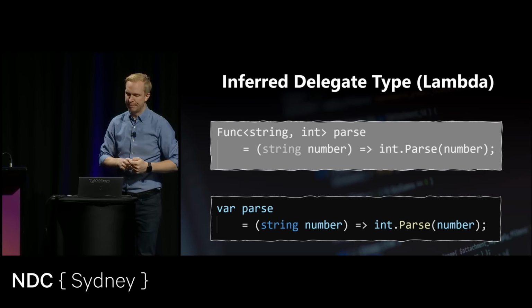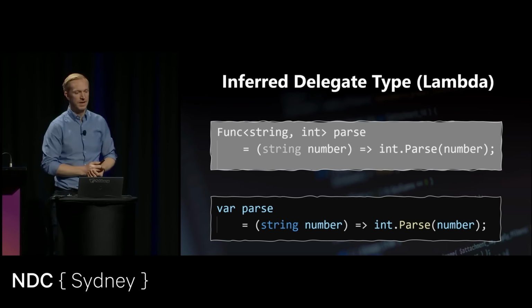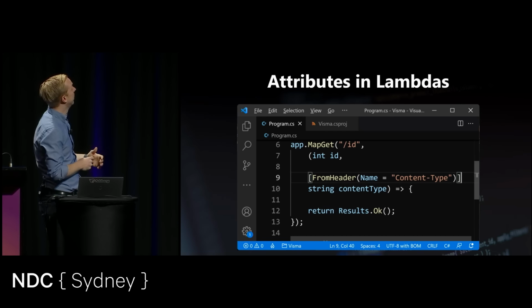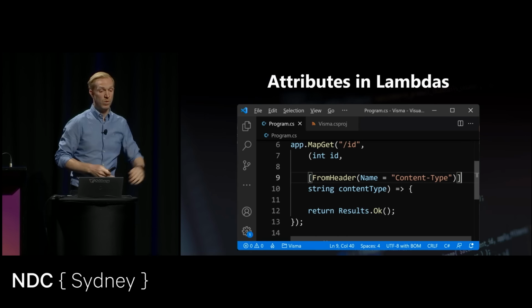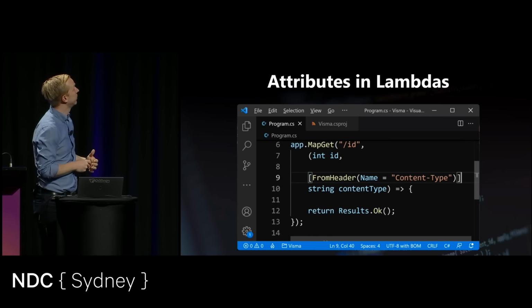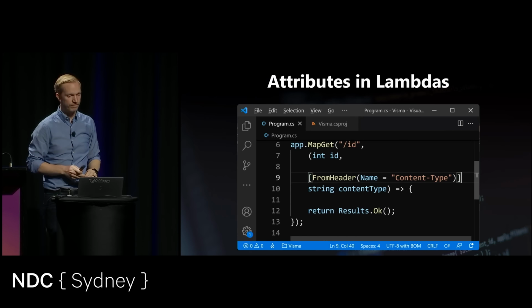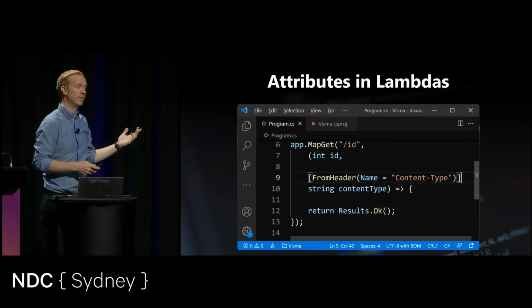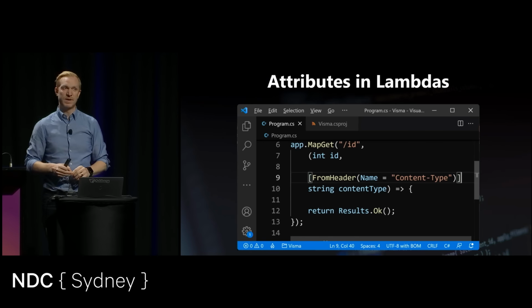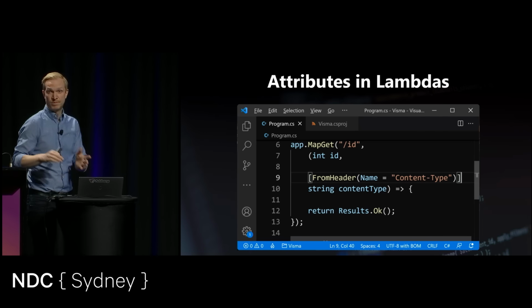Probably one of my favorite features, with these top-level statements, is to build minimal APIs. And a minimal API can look like this here. This here maps the path /id to whatever this anonymous method returns. And now, with C# 10, we can have attributes in our lambdas, which again is quite handy. It means that we can produce pretty powerful minimalistic APIs that we can pass as a part of a larger application, or we can do it as a very much smaller standalone application as well.